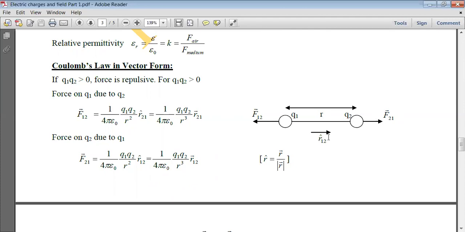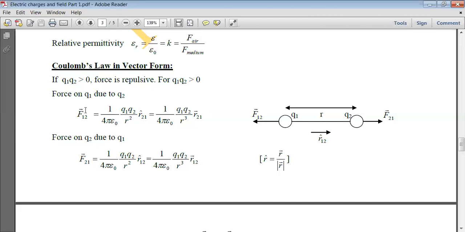Let r12 be the unit vector whose direction is from the first to the second charge. This unit vector is a vector whose magnitude is unity, which gives only the direction. Let r12 be the unit vector giving the direction from the first to the second charge. So the force on Q1 due to Q2 is written as F12.